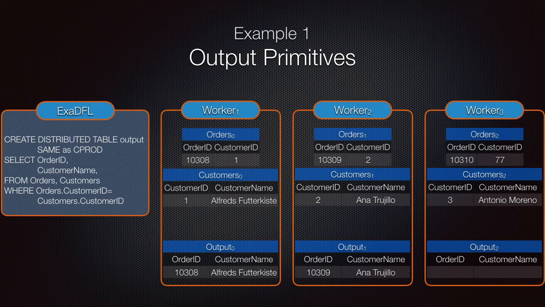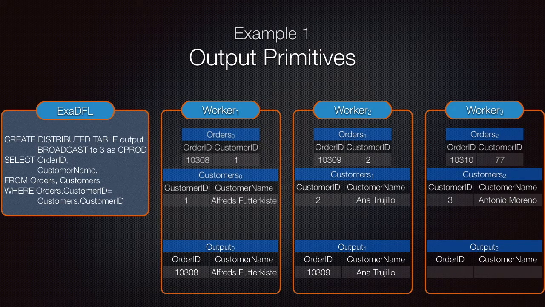Let's now look at the output primitive used. The same primitive, which is Exareme's default behavior, will not change the partitioning scheme and will produce an output table with three partitions. By using the broadcast primitive, the output table will now be replicated to three workers.